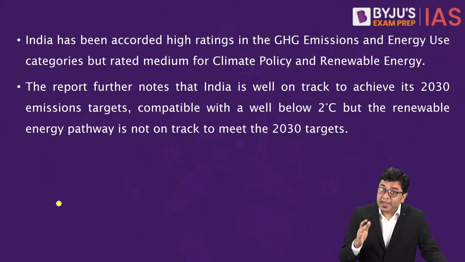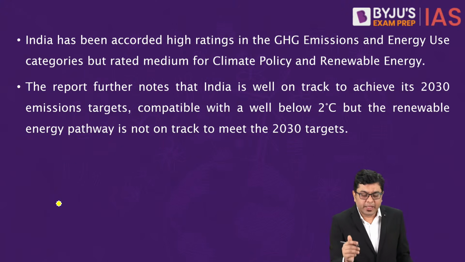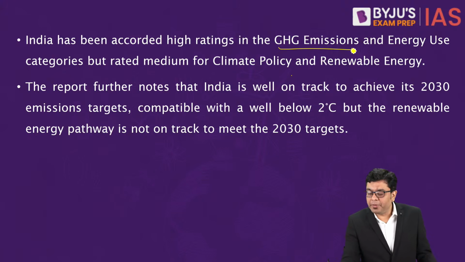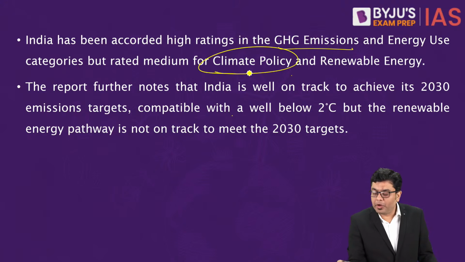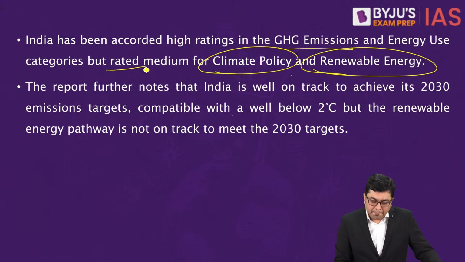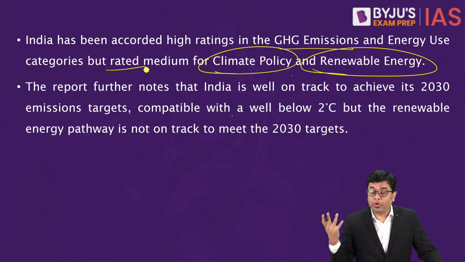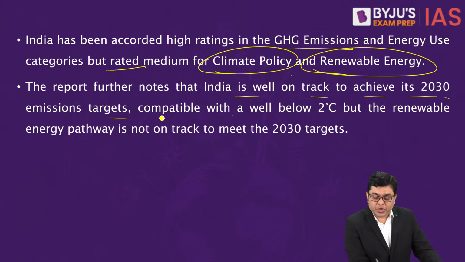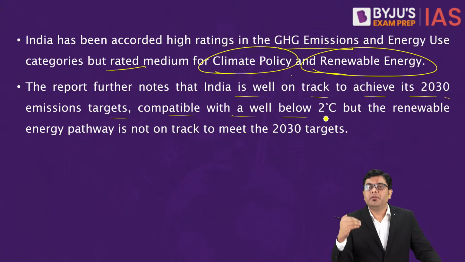Now here, India has been given significant weightage and marks for the greenhouse gas emissions and energy use categories. And in climate policy and renewable energy, we have been given a rating of medium. And this also suggests that India is well on its track to achieve 2030 emission targets compatible with the target setting which has been done by the INDCs that India has declared.